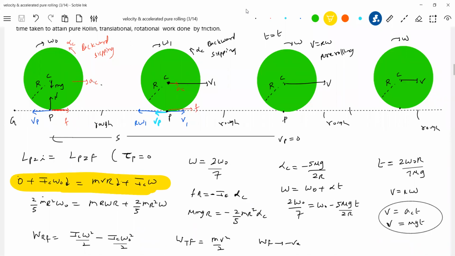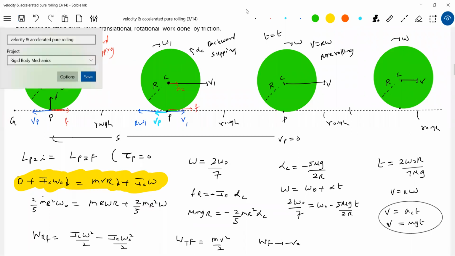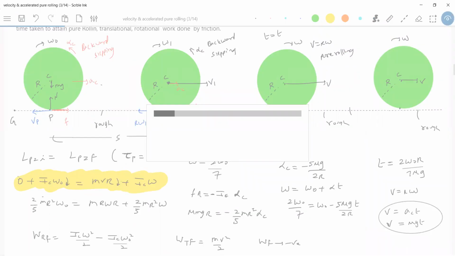Just keep on practicing. Sir, earlier you took point G, now you are bringing P. I think the angular momentum you calculate about G or P will be the same. In books, they have shown directly about P. It's correct, nothing wrong. Either G or P you can apply, because the friction will intersect the axis of rotation, and torque due to mg and N will be equal and opposite. Okay, this is about the case where it is given angular velocity.